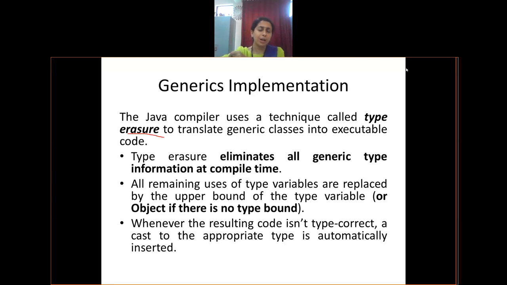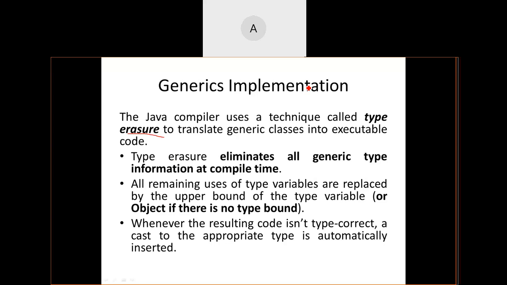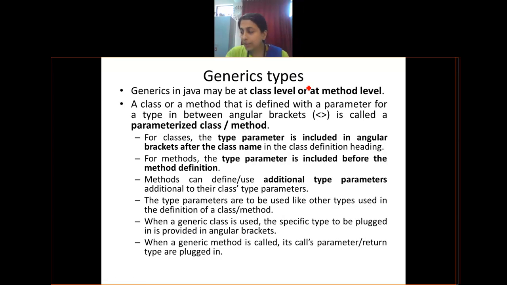Now, type erasure is mainly useful for me to have a boundary or a specificity. When I want to have a generic data type, that generic data type has to be replaced by a specific data type during runtime. That is done by type erasure. This technique is called type erasure. I hope this is clear. Please let me know. Yes, ma'am. Yeah, it is clear? Okay. So, how are these useful?